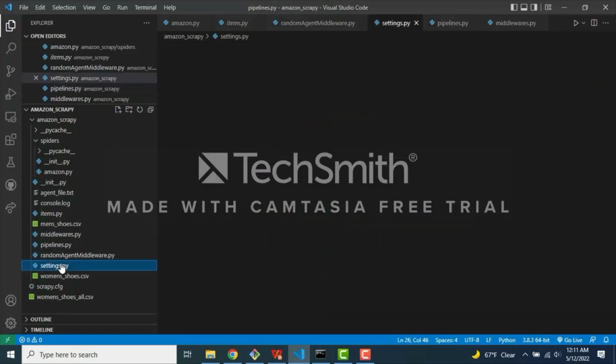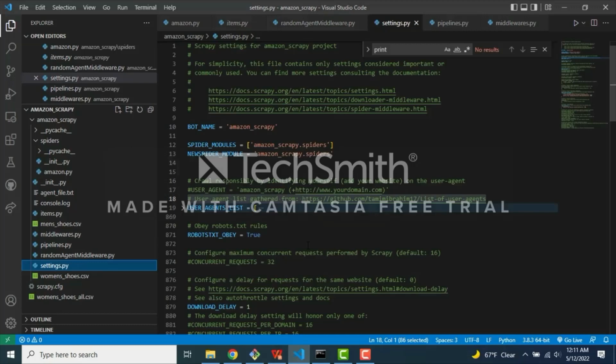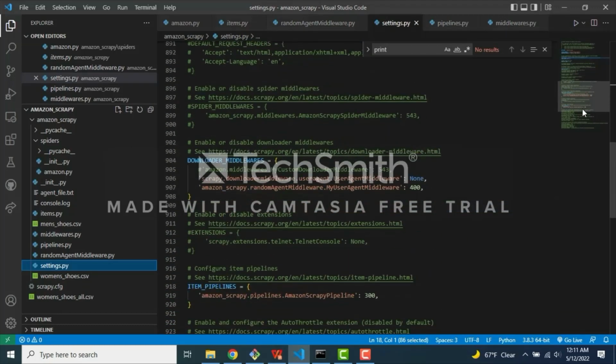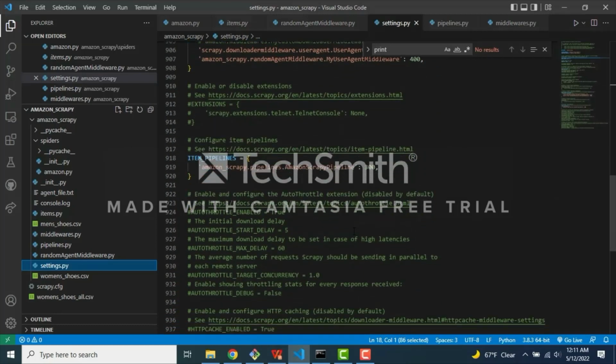So there's also the settings. There's a couple of different things that you can enable here. Something really important that you want to do, if you're going to be using your pipelines, is you want to uncomment this. This was originally commented out. If we uncomment it, the pipeline is actually going to be running. This 300 number is essentially a priority.